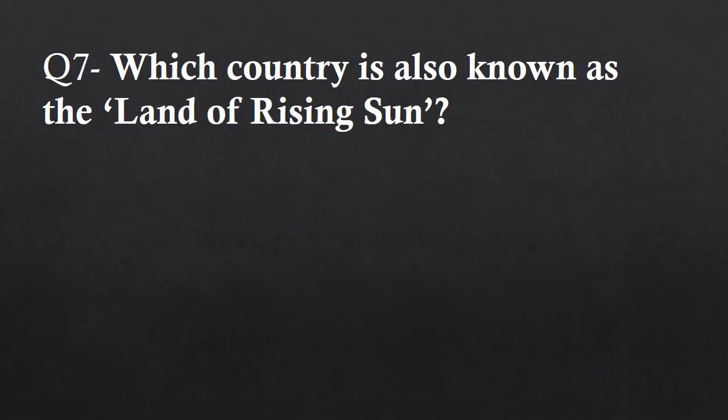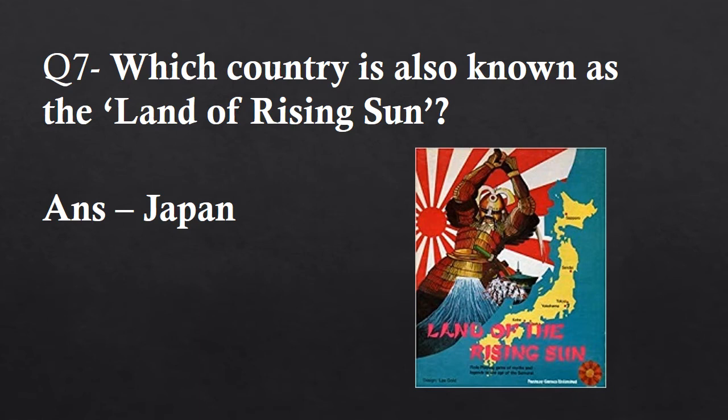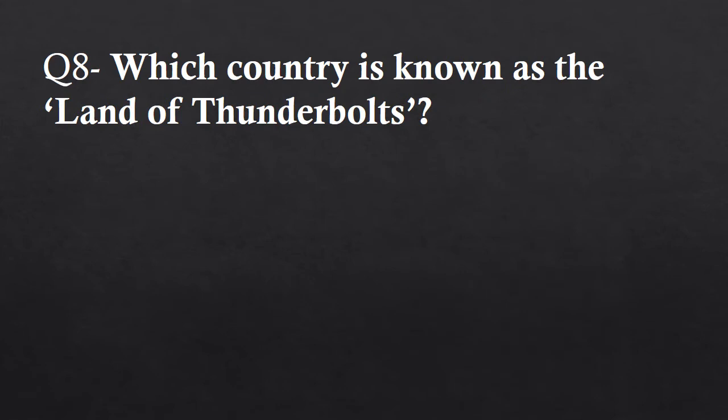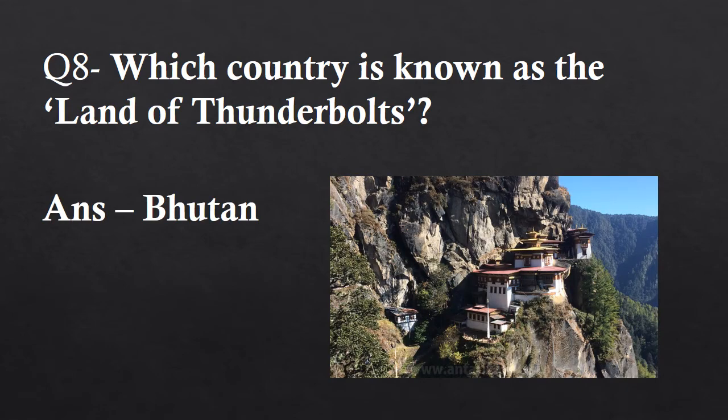Question 7. Which country is also known as the land of the rising sun? And the answer is Japan, where the sun rises first, and that is the reason why the country is often called the land of the rising sun. Question 8. Which country is known as the land of thunderbolts? And the answer is Bhutan. Bhutan is recognized as the land of thunderbolts due to the extreme and large thunderstorms.